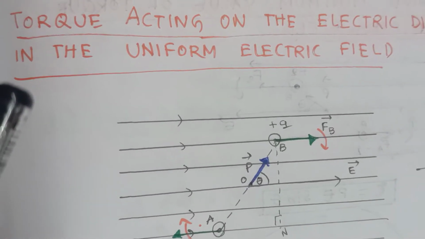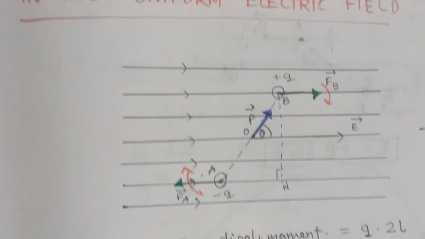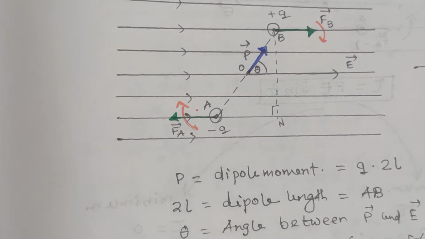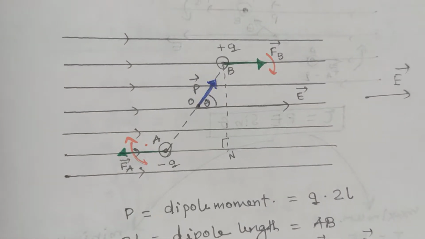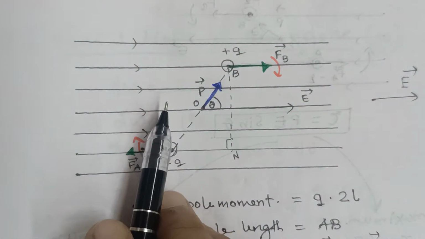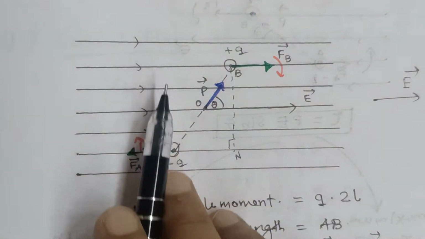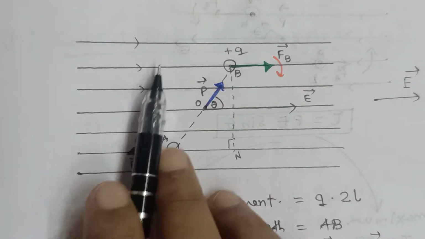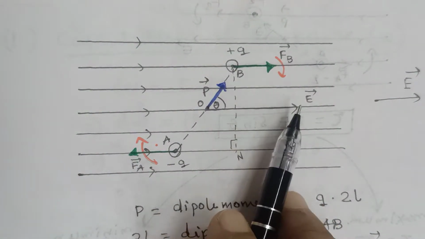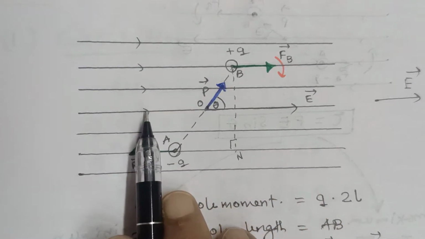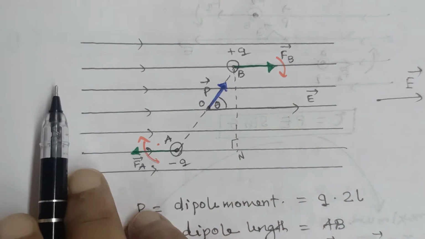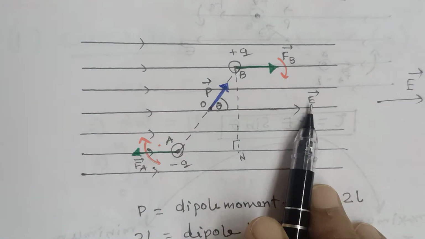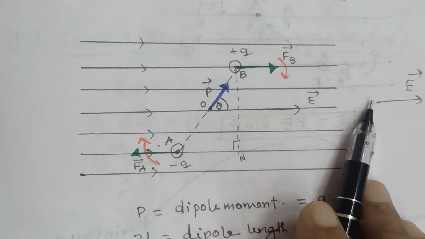How is it possible? First you see the uniform electric field and its representation. It is represented by the electric lines of force. These lines of force are equispaced and parallel. Equispaced means the magnitude of electric field is the same everywhere, and the direction of electric field intensity is along the tangent of the electric lines of force. That means in this figure, the direction of electric field intensity is from left to right.